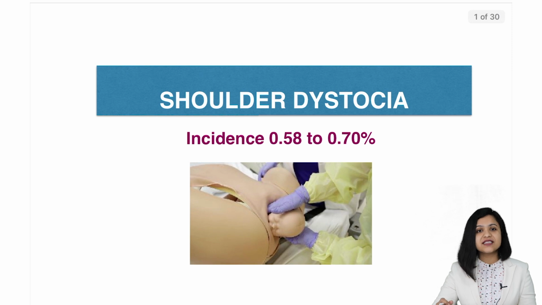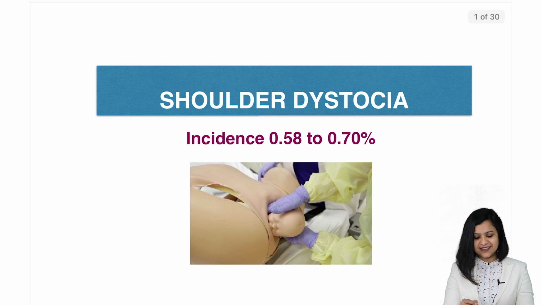Hello, the topic of discussion today is shoulder dystocia. This is a very important topic as every year one or two questions are asked from this guideline. So without further ado, let's get started.